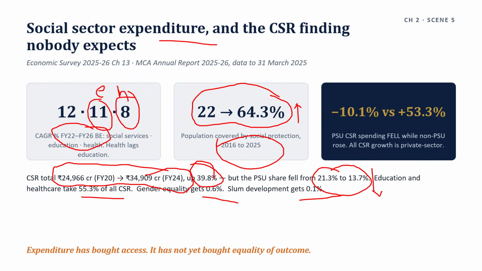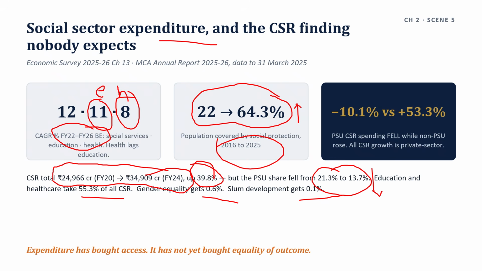The mechanism in one sentence: a mandate that fixes the amount but leaves the allocation to the firm will systematically underfund exactly the interventions where need is highest and attribution is weakest, because firms select for visibility, measurability, and reputational return. And the line that ties to this chapter: at roughly 35,000 crore, national CSR is a small fraction of union social sector spending. It is a supplement to public provision, never a substitute for it, which is also the answer to any question suggesting CSR can carry inclusive growth.